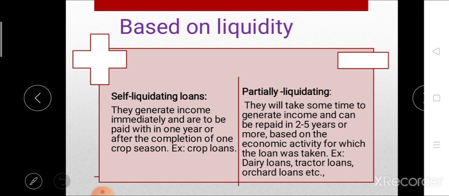For example, dairy loan, tractor loan or orchard loan. That means these partial liquidating loans are the medium term loan and long term loan. These partial liquidating loans can be repaid in more than one installment, which we call a partial liquidating loan. So this is another classification of credit based on liquidity, that is self liquidating loan and partial liquidating loan. This partial liquidating loan is also known as non liquidating loan.